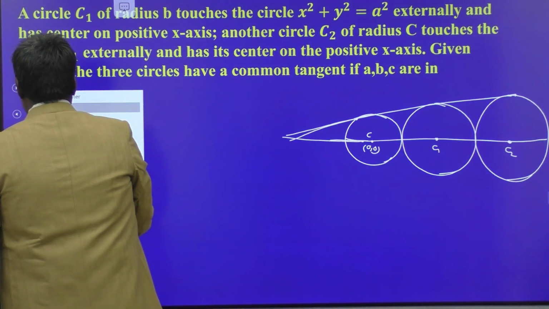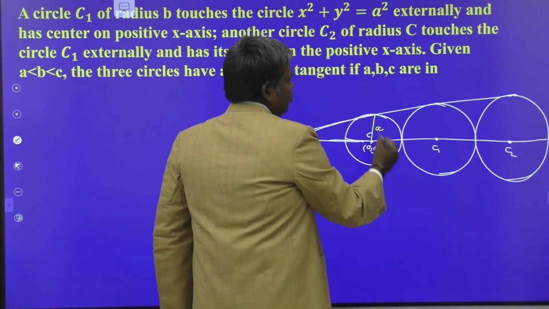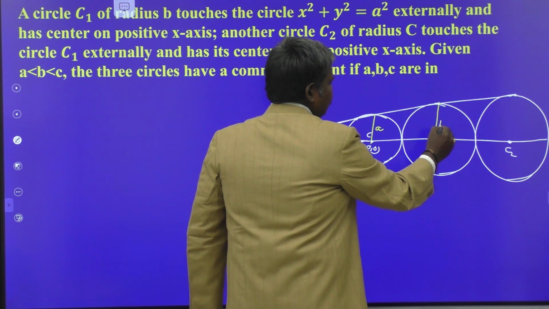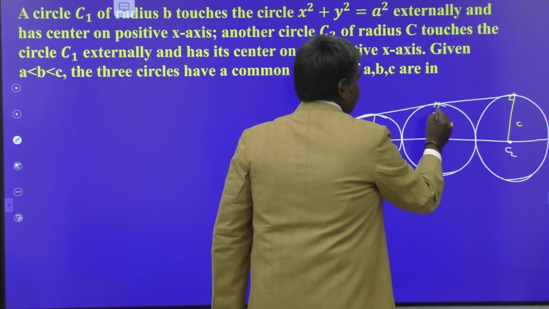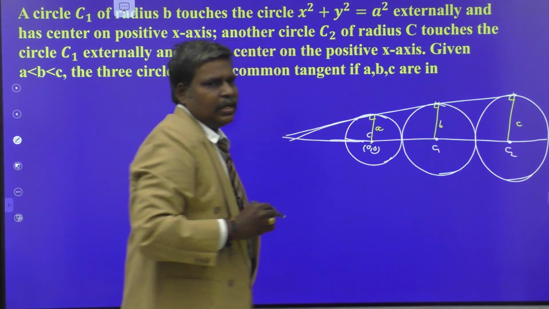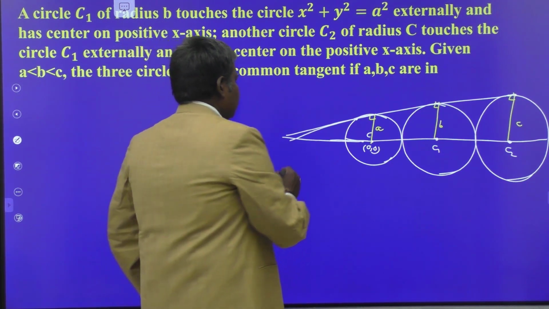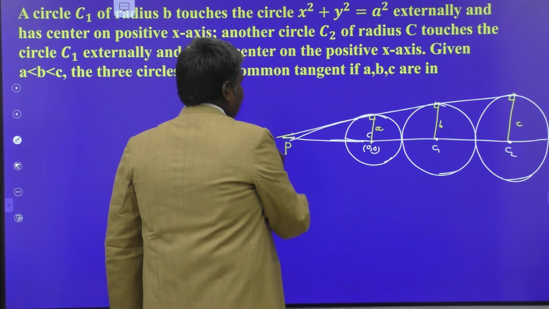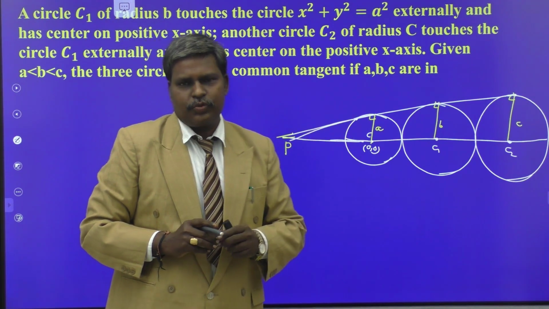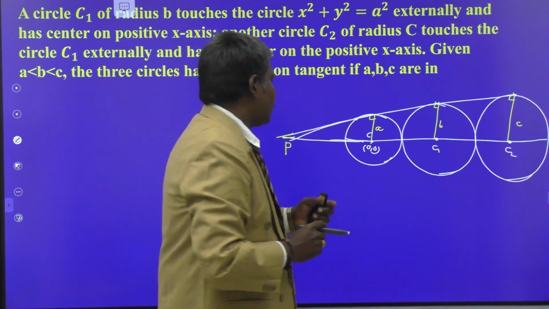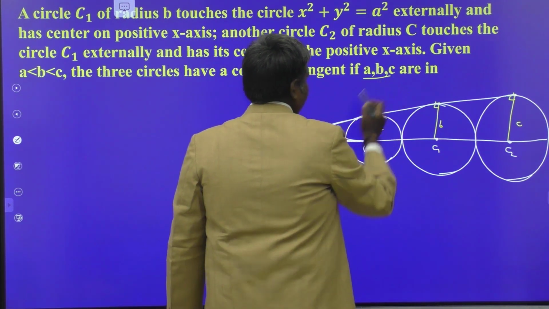So, what is the radius of the first circle? A units. What is the radius of the second circle? B units. What is the radius of the third circle? C units. What is the angle here itself? 90, 90, 90. The tangent and the corresponding radii are always at 90 degrees. So, suppose this is the point of intersection of the line joining the centers with the common tangent, P. This is the situation. With the help of this situation, you have to find out the relation between A, B, C itself.